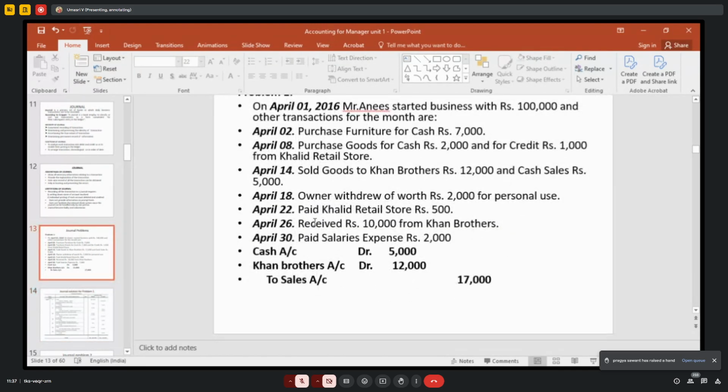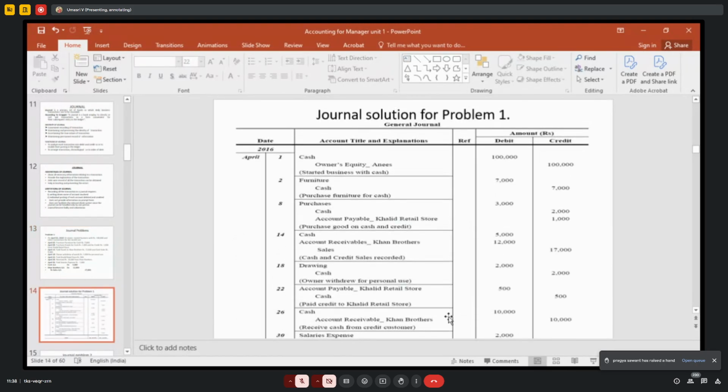Let us see the next one. Owner withdrew rupees 2,000 for personal use. That is the entity concept. Owner is distinguished from your business transaction. What is the entry for this? Drawings account debit to cash account. Very good. Cash goes out, so you have to credit the cash. You have to treat the transaction as a drawing. Who is the benefit receiver? Owner is the receiver, but owner name you cannot write. That's why you have to write drawings. If he is bringing cash as capital, you have to credit the capital. If he is taking money from the business, that is called drawings. So drawings account debit to cash account.